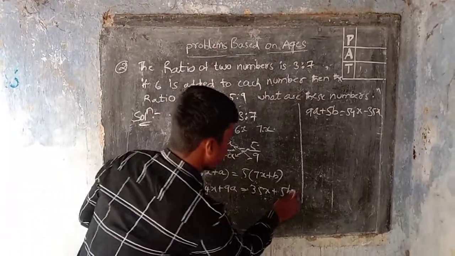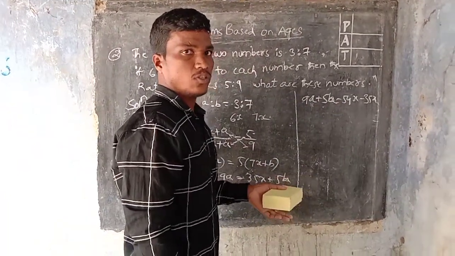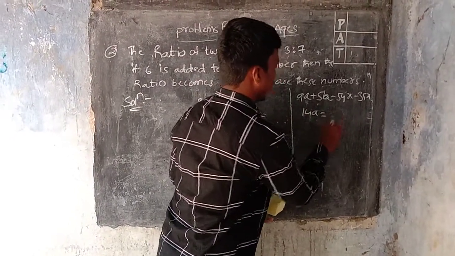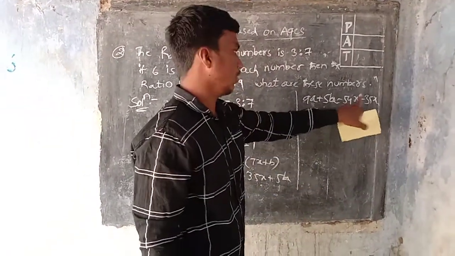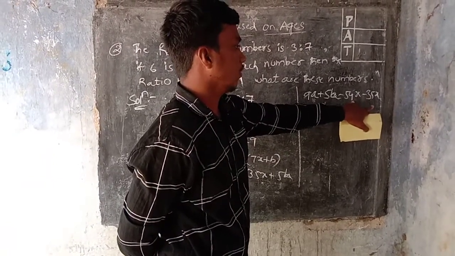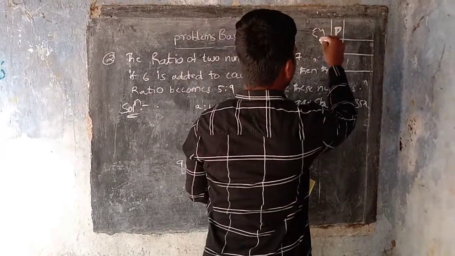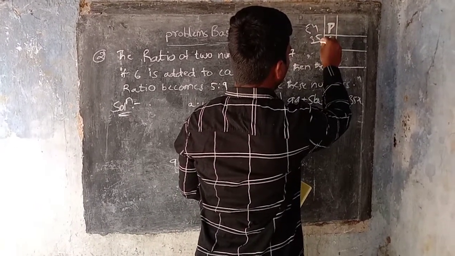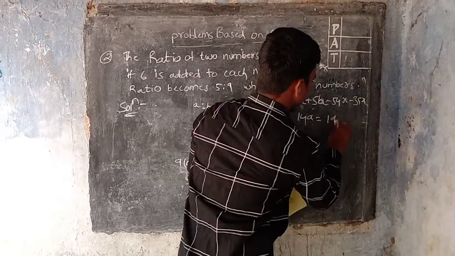So here also a, so this is also a. 9 plus 5 is equal to 14. 14a is equal to 54x minus 35x. 54 subtracted by 35, so it will be 19x.